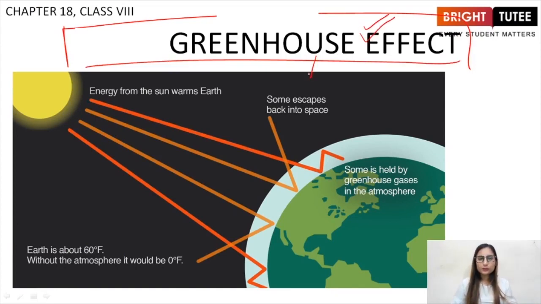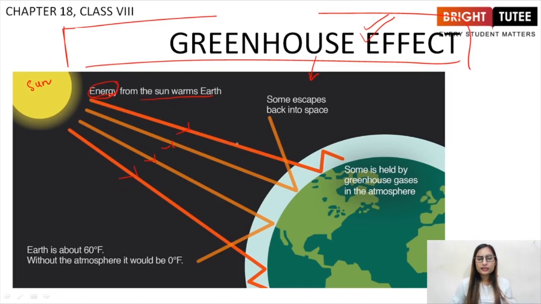So with the help of this picture, I'll be explaining to you what greenhouse effect is. First of all, look at the sun, right? The sun is the major source of energy on our planet. It provides us so much energy, light energy and heat energy. Energy from the sun warms the earth, right? These are the radiations coming from the sun. These represent all the radiations.